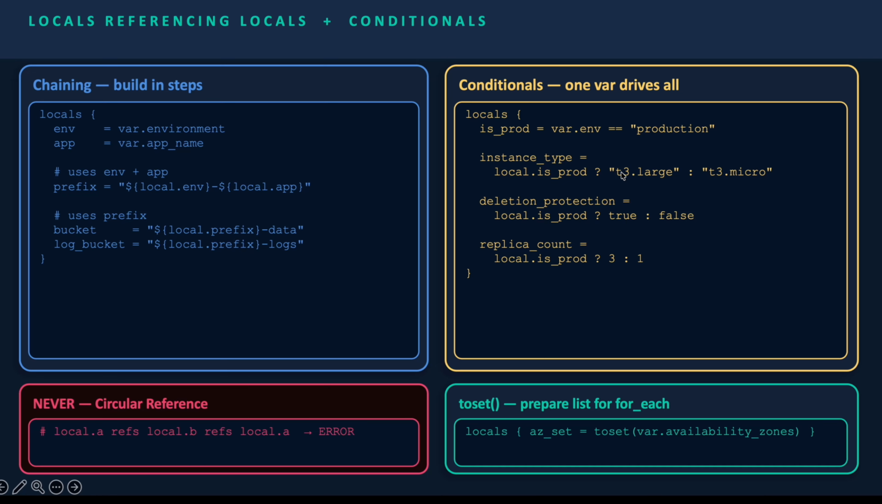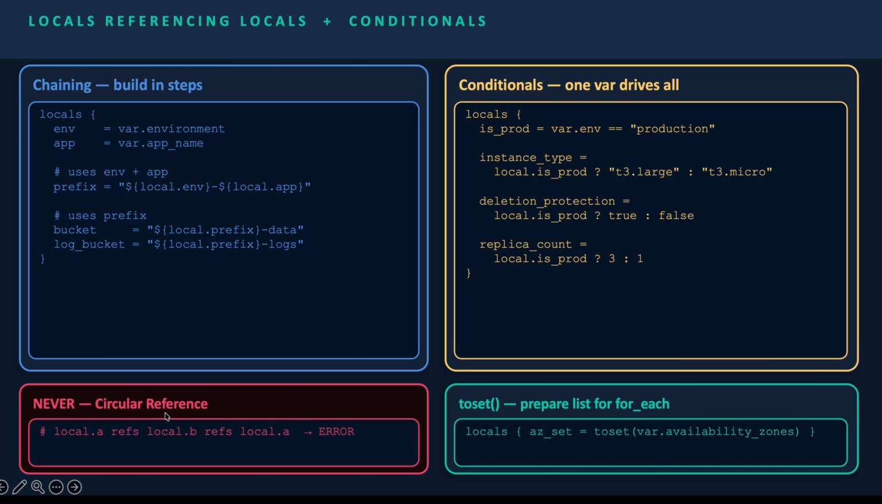If it's prod, it will create the t3.large. If it's false, then it will create the t3.micro. That means it depends on the value of is_prod. Same for deletion protection: if it's true, then it enables deletion protection. If it's false, then it does not enable deletion protection. Same for the replication count. If it's prod, it creates 3 replicas. If it's false, then it creates 1 replica.